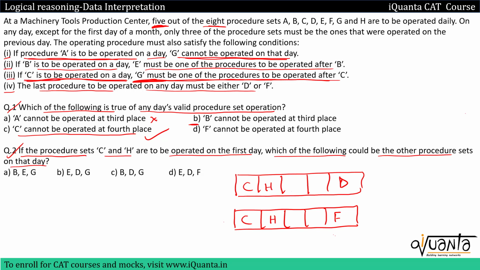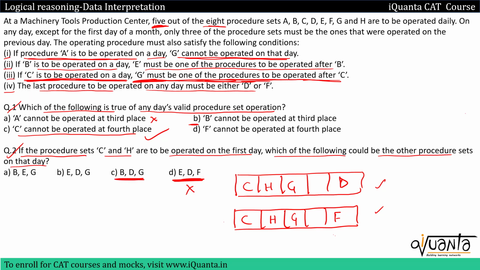Regarding C in the third one, if C is to be operated on a day, G must be one of the procedures to be operated after C. So after C we have to include G, we have no other option. G will be in both the cases. So we can see that in both the cases we have G included, but in this option G is not there, so this is not possible.